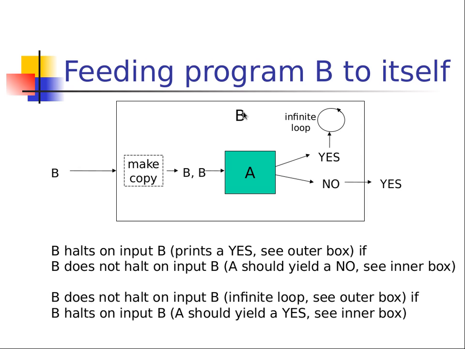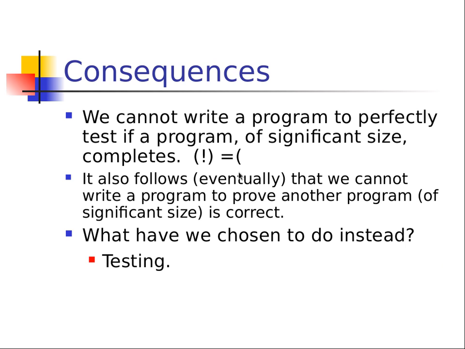And if B is not correct, that means some part of B, at least one part of B, cannot be correct. Making a copy is correct. We can write that program. If yes, infinite loop, we can write that program. Inverting no to yes, we can write that program, which means A is the only thing left that has to be incorrect. And here's your contradiction.